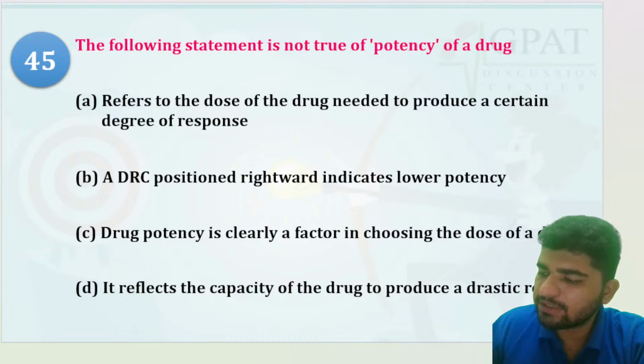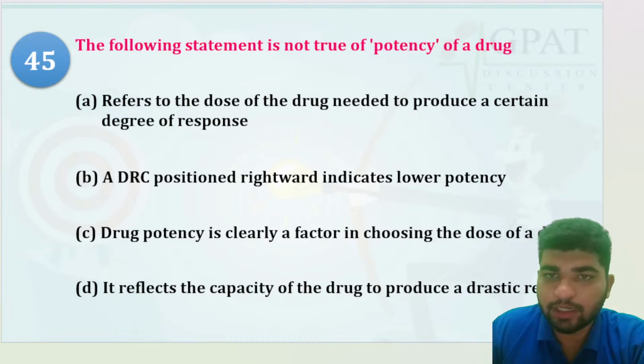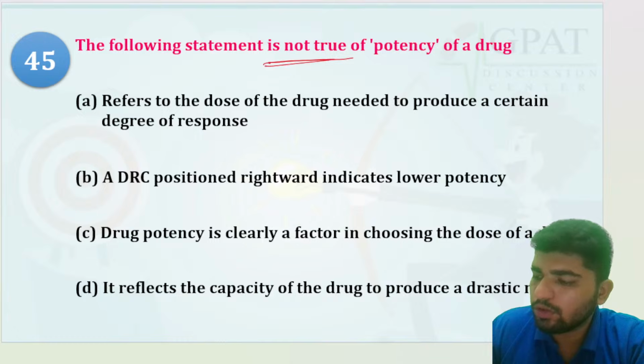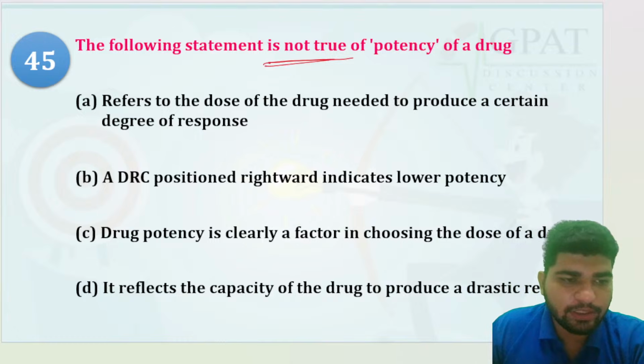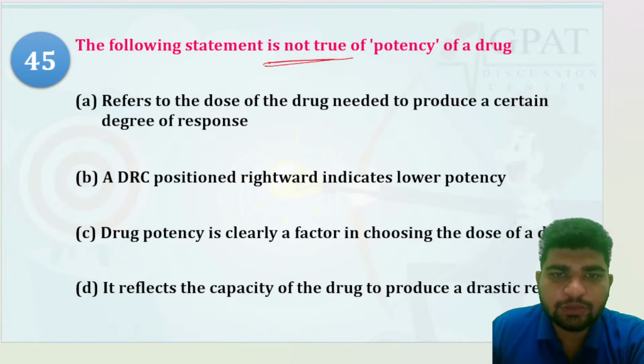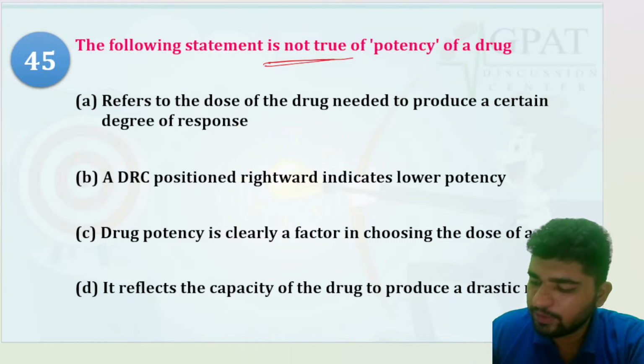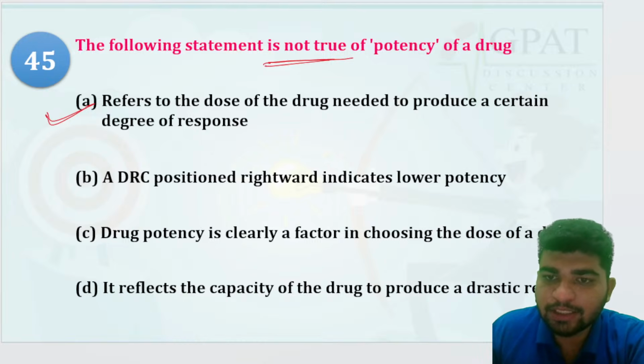The following statement is not true of potency of a drug. Option A is microdosing, correct. It refers to the dose of the drug needed to produce a certain degree of response. This one is right for potency. A DRC position rightward indicates lower potency. Correct.